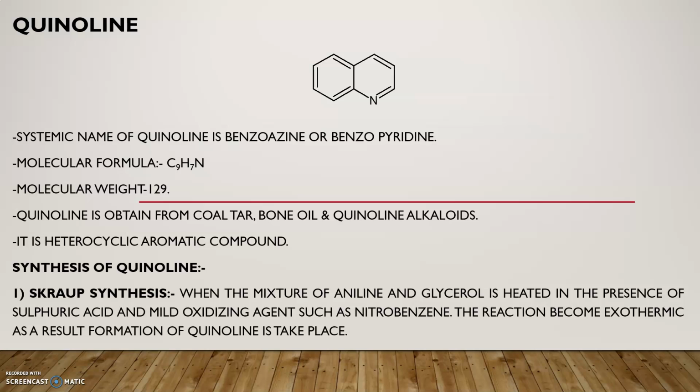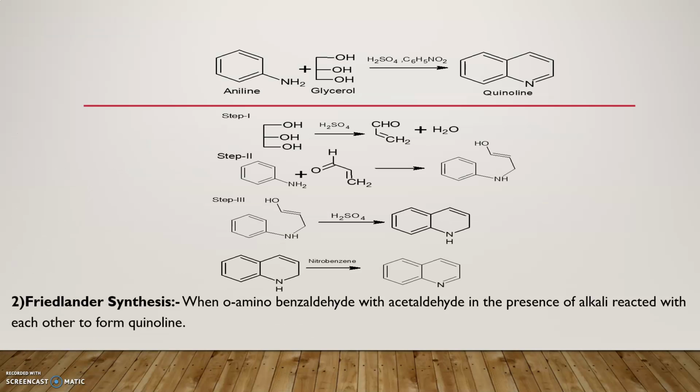When aniline is reacted with glycerol in the presence of sulfuric acid and a mild oxidizing agent, nitrobenzene, it produces quinoline. When aniline is reacted with glycerol, formation of quinoline takes place. That's the reaction of the Skraup synthesis. Second one is Friedlander synthesis.